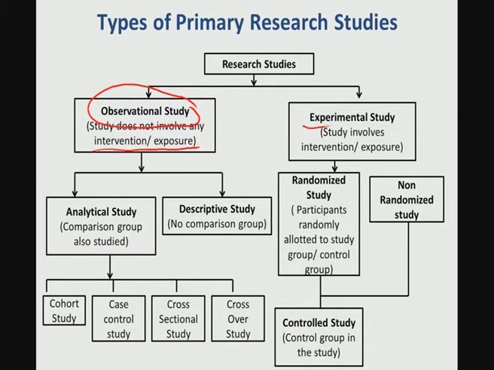The second one is the experimental study. Experimental study means, for example, in the case of drug trials, you give some drug A with a certain dose X, but you see whether the dose X is quite a high-level dose or can cause some side effect, or is causing more side effect, then you reduce the dose from X to X by 2. But that requires intervention by a clinician, changing the mode of the treatment or the treatment procedure itself, and then collecting the evidences.